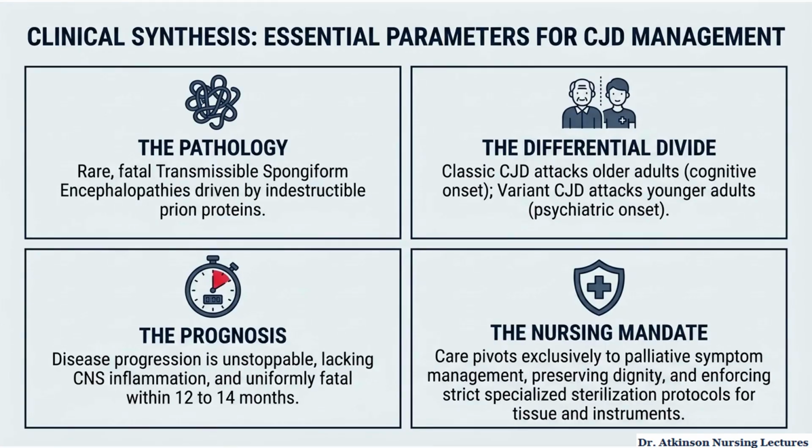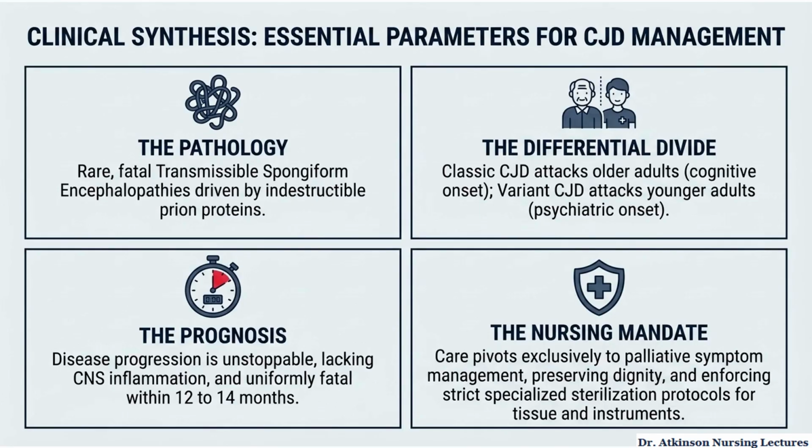Here are the major takeaways for Creutzfeldt-Jakob disease. CJD is caused by prions, which are infectious proteins that lack nucleic acid and resist standard sterilization. The disease causes rapidly progressive neurodegeneration without significant CNS inflammation. Most cases are sporadic, but variant CJD is linked to ingestion of infected beef products. Classic CJD affects older adults with dementia-type symptoms.